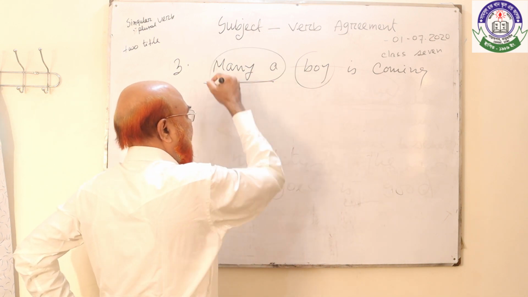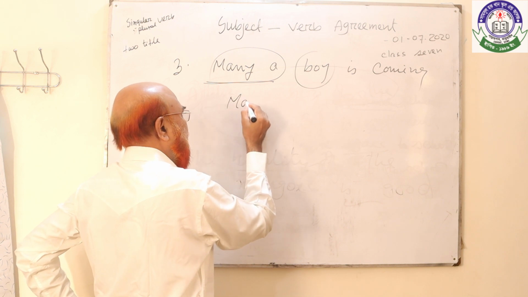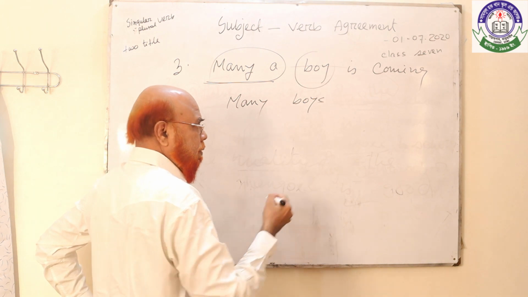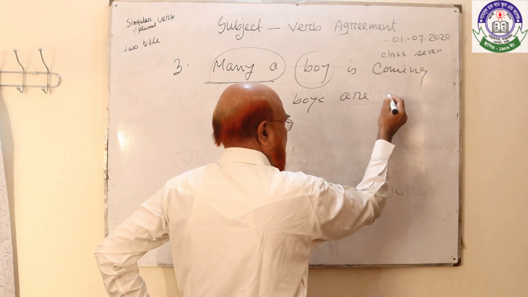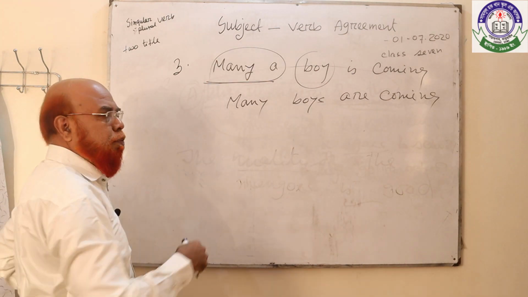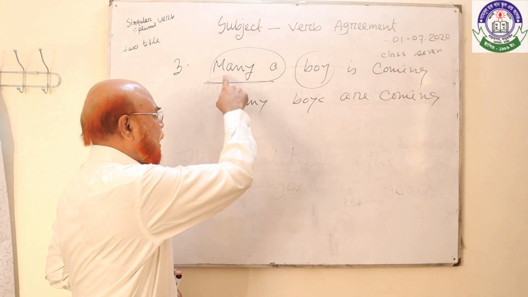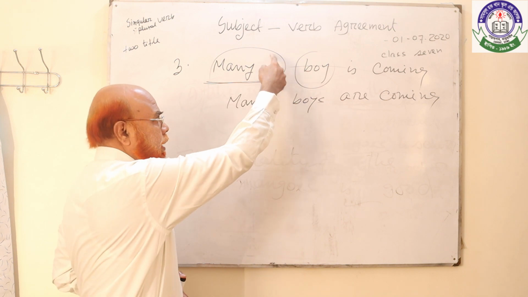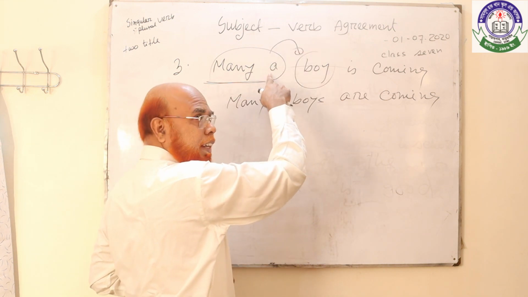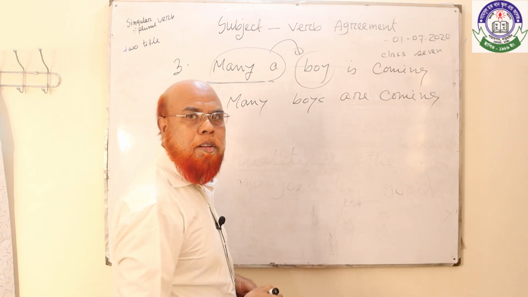Here many a is a phrase, many a means many. But if I write many boys are, of course the Bangla meaning is the same. Student, for both sentences the Bangla meaning is the same. But here many a is a phrase, and a creates the problem. So here a indicates singular and the verb will be singular. Okay.